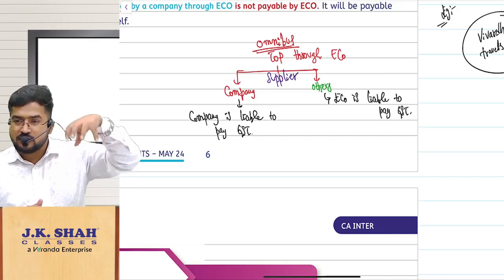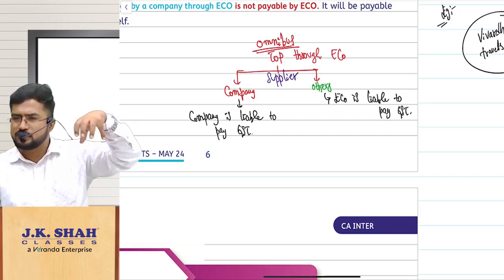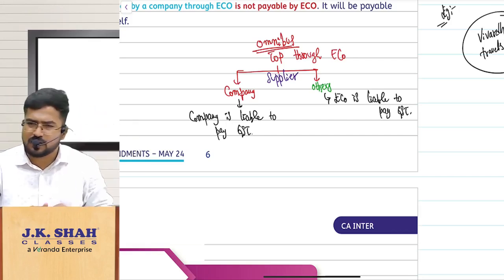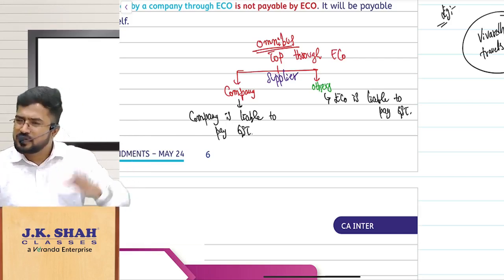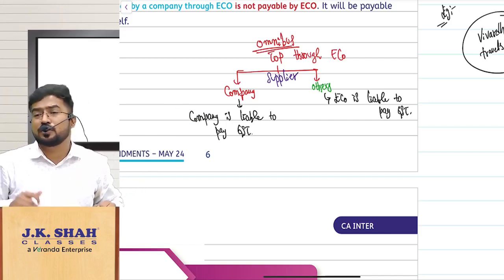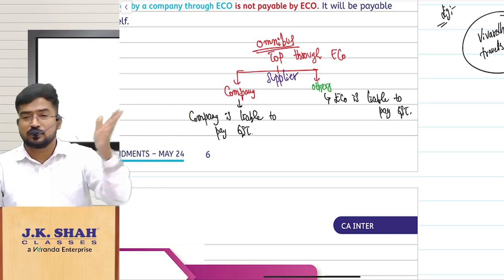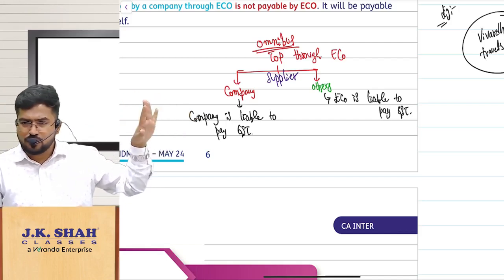Is the travels company a company? That means, is it a private limited company or a public company? If it is a company, then let that fellow pay GST. Why are you shifting the burden to the e-commerce operator? The travels company will also enjoy ITC, all these things will be there. So let them pay on their own.